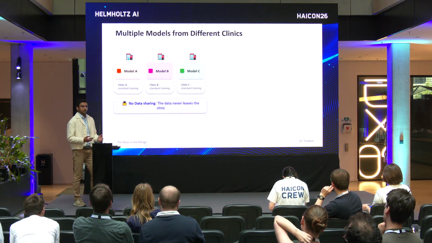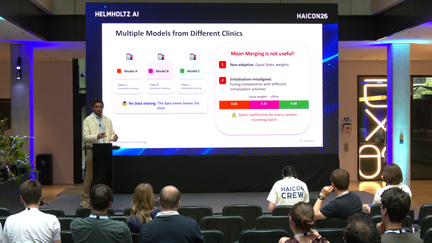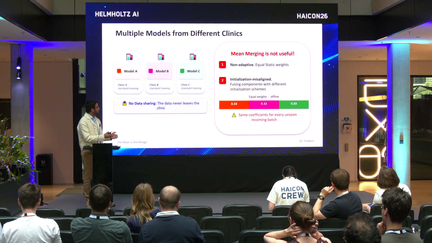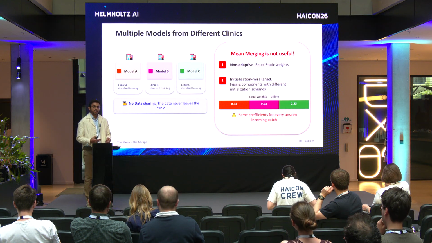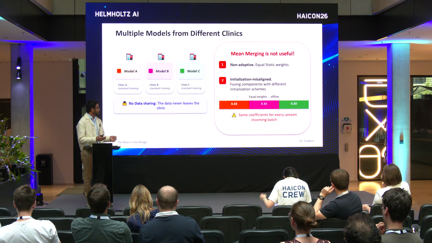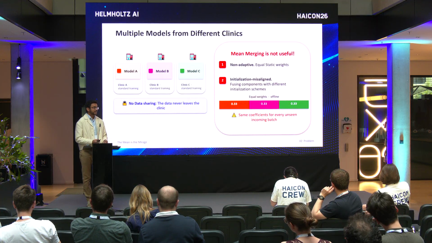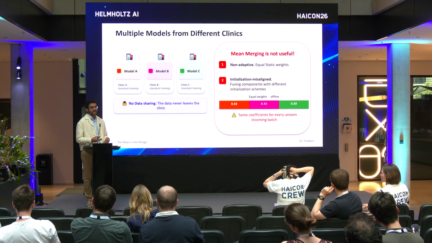To begin with, we use this problem setup where we have 3 models with us, model A, model B, model C, which were trained independently on different hospitals. Now, they do not share data with each other. They are trained independently. The goal is to now merge these models such that they're able to address a new hospital or a new clinical site at test time.